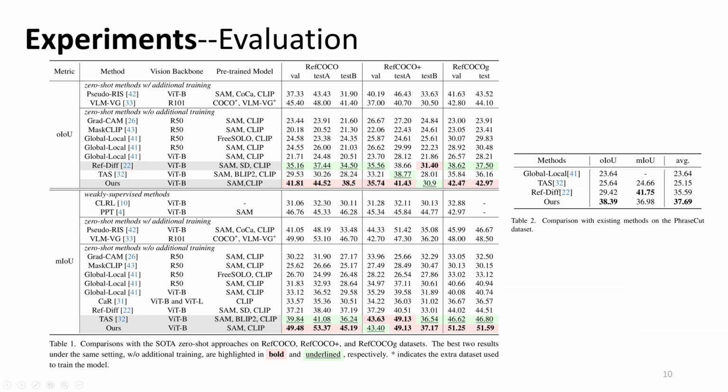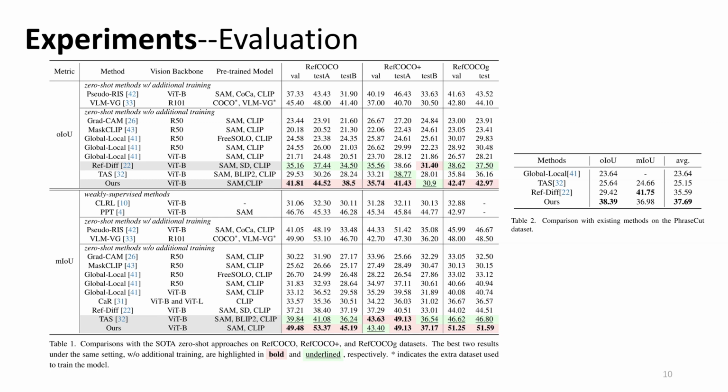Now, let's take a look at how our method performs compared to other state-of-the-art approaches. As shown in the table, our method achieves excellent results across all three datasets. Notably, we achieve comparable or even higher mean IoU scores than methods that require additional training data. This is significant because it indicates that our approach is not only effective but also highly efficient, achieving strong performance without the need for extra resources.